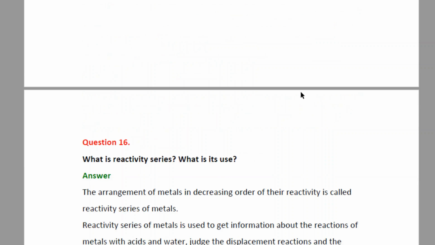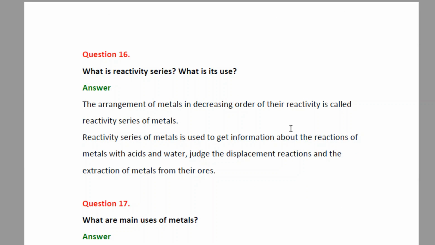Question number 16. What is reactivity series? What is its use? Answer: the arrangement of metals in decreasing order of their reactivity is called reactivity series of metals. It is a series in which higher reactive metals are placed at the top, whereas the less reactive metals are placed at the bottom.